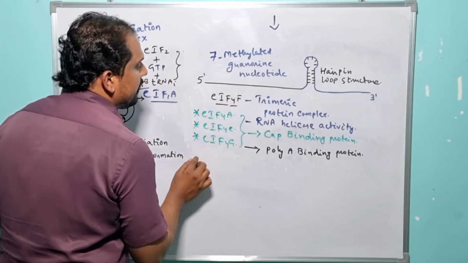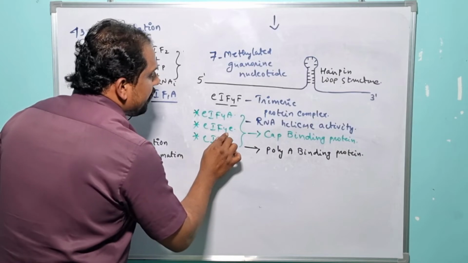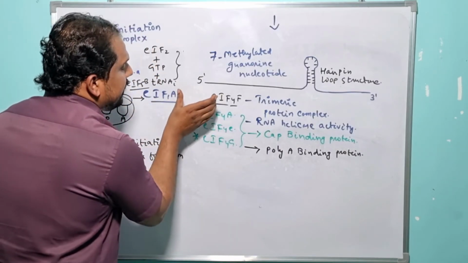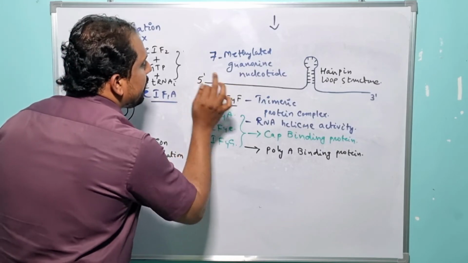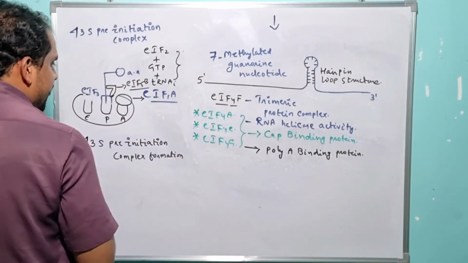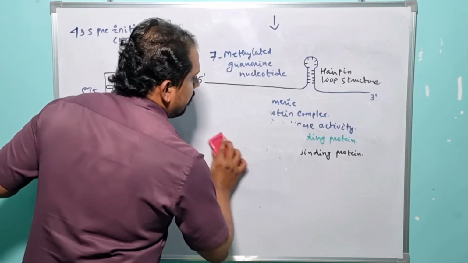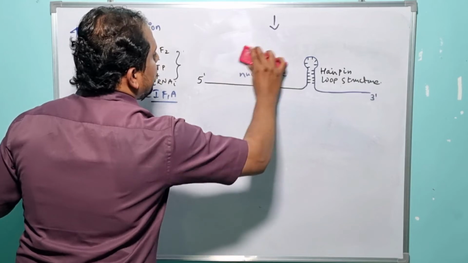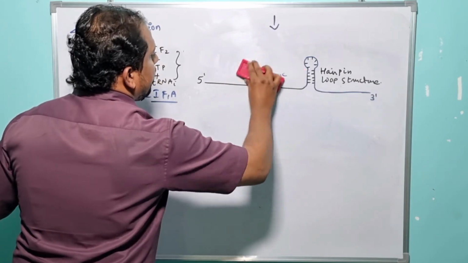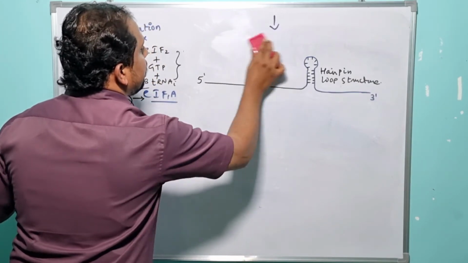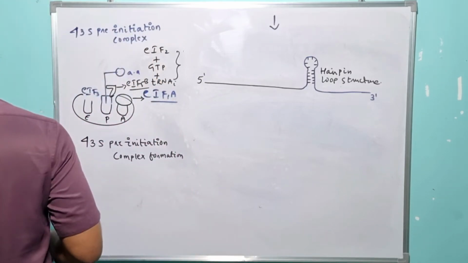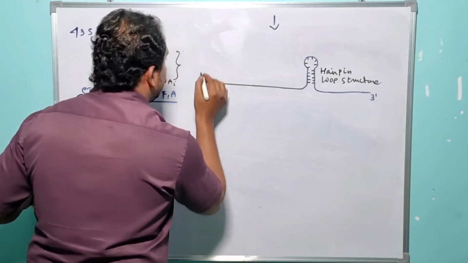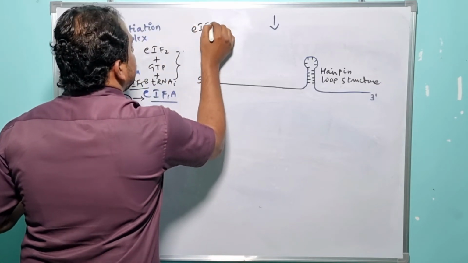So by taking the advantage of eukaryotic initiation factor 4E, the 43S pre-initiation complex is capable to recruit at the 5' end of the eukaryotic mRNA, right? So let me arrange the things here. 43S pre-initiation complex is capable to recruit at the 5' end of the eukaryotic mRNA by taking the advantage of eukaryotic initiation factor 4E.